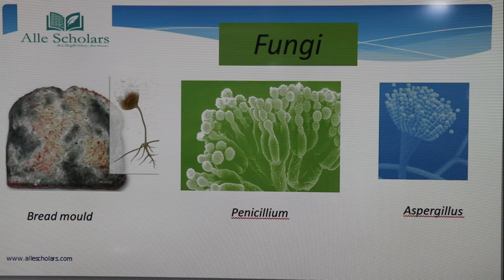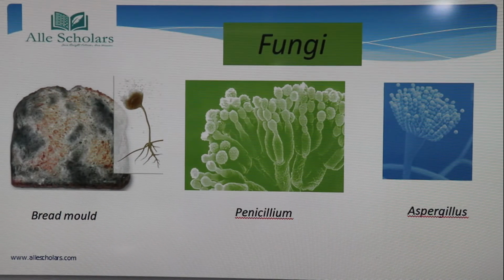Fungi come under eukaryotic organisms, means they have a developed nucleus, but they are also microscopic. Microscopic means they are microorganisms. Yeast is also a common example. Yeast, molds and mushrooms all are fungi.